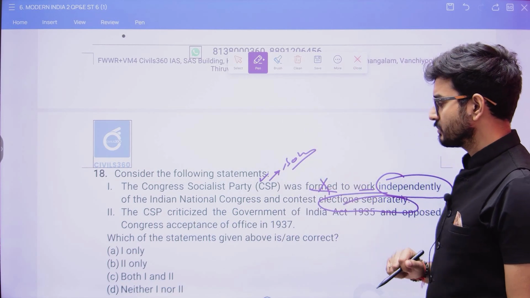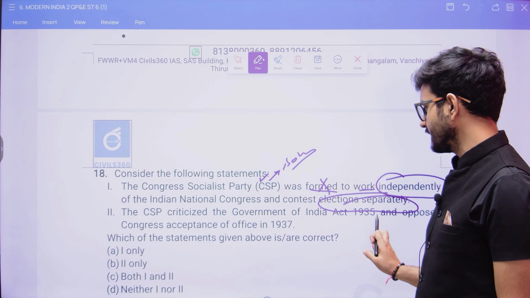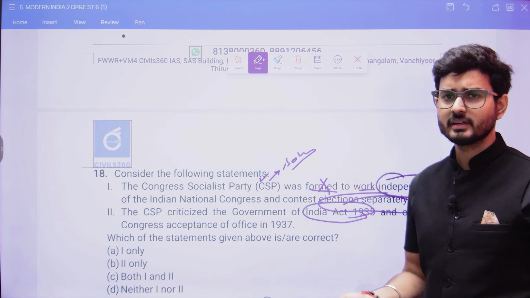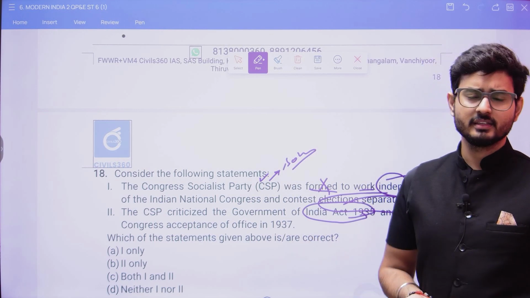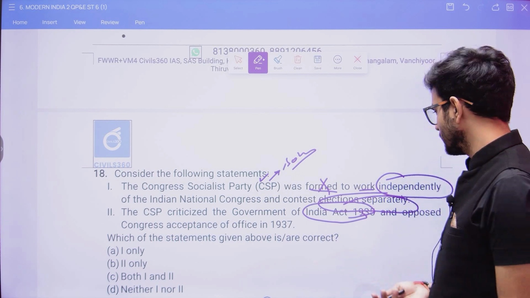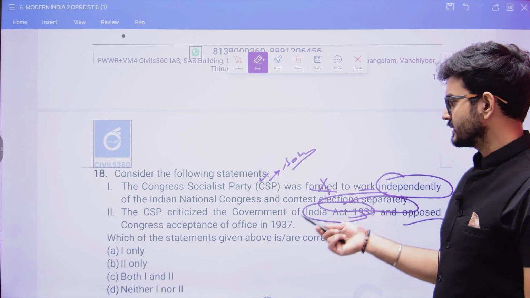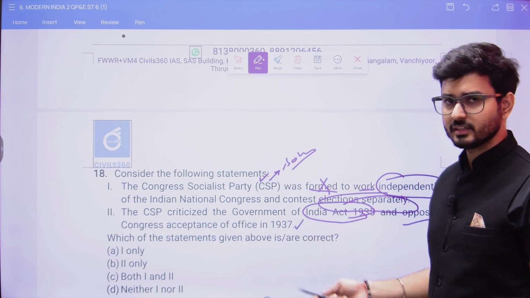And the Congress Socialist Party criticized the Government of India Act 1935. Yes, the majority of the people did. Even the INC did, because we demanded something, and the Government of India Act 1935 did not have that many of those things, and they opposed the Congress acceptance of office in 1937.